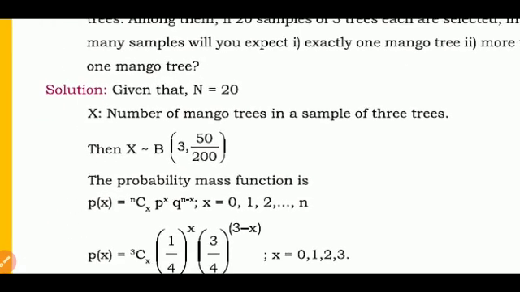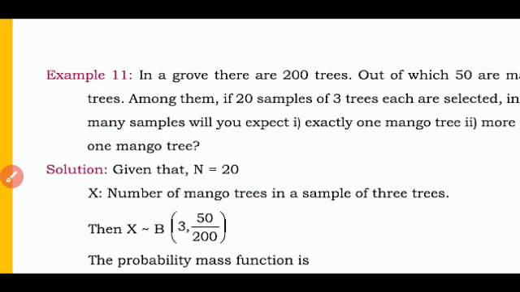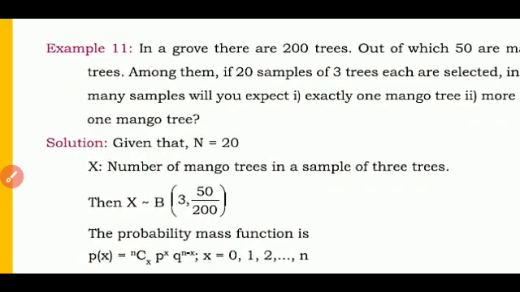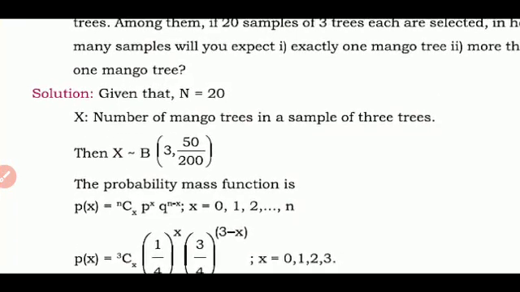Now what is given here? There are 200 trees, and the number of mango trees in a sample follows the binomial distribution with n equal to 3.